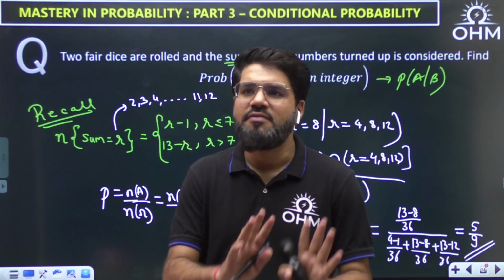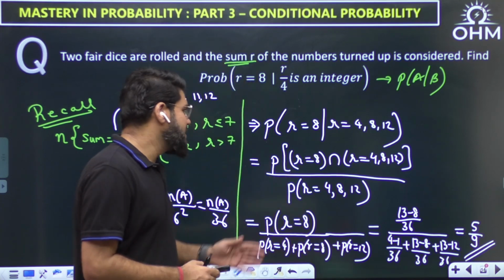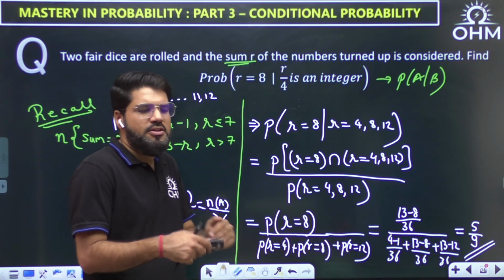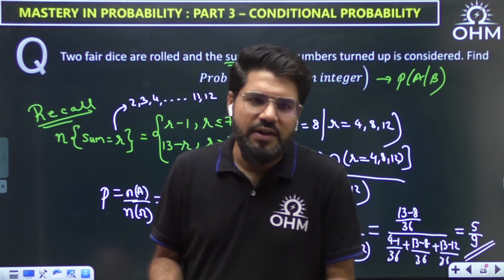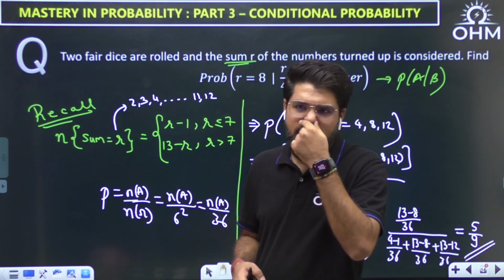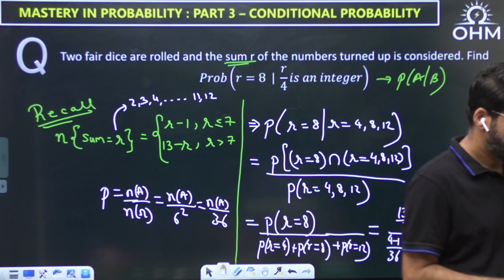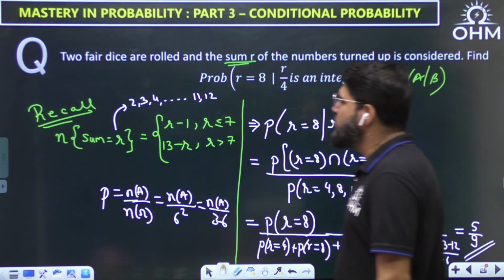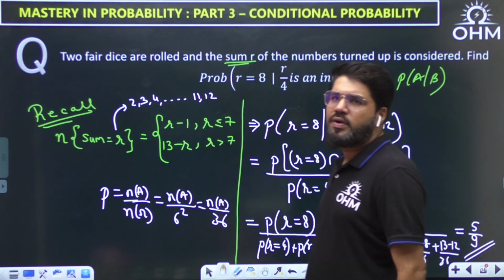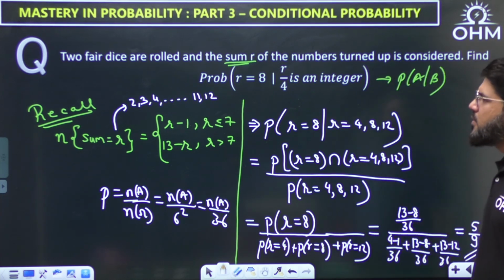This is a conditional probability question involving some counting. The formula is again simple, P of A intersection B by P of B, but it is all about getting the logic of dice, which we also discussed in the previous session. Done. Let us then move ahead to the next question.